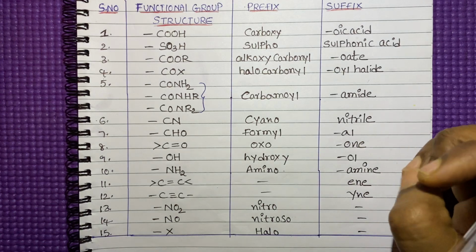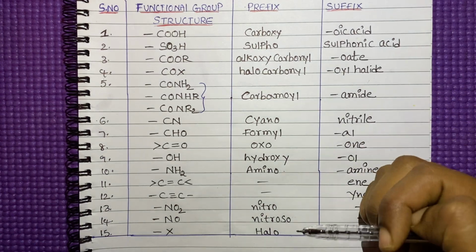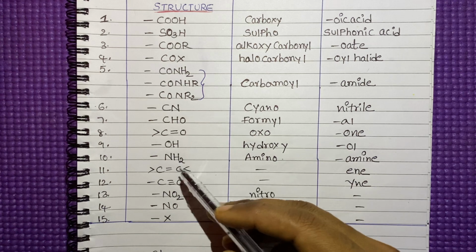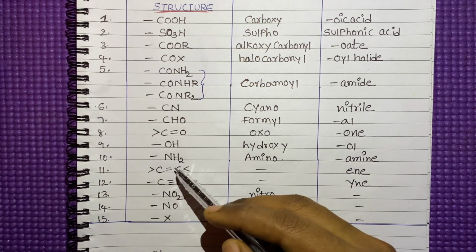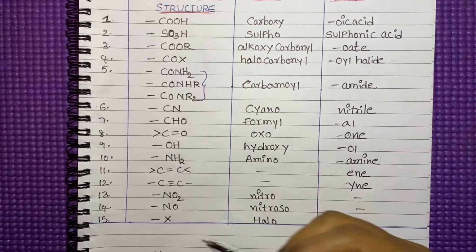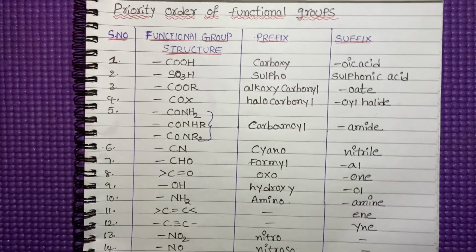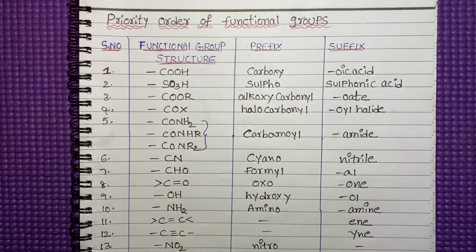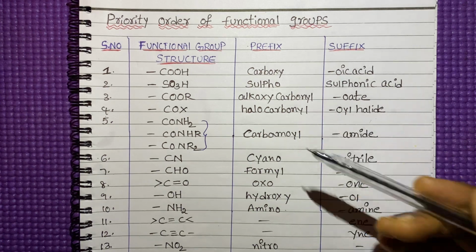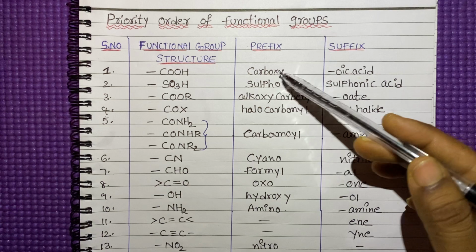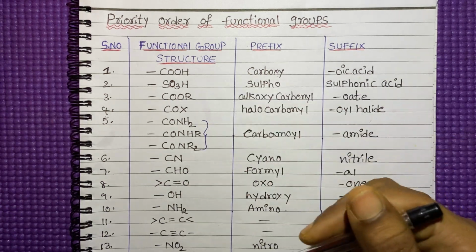This is one of the concepts, but it does not explain why alkenes and alkynes are arranged where they are. Commonly, it is the human convention. For our convenience, we are arranging the functional groups like this. See here, when we are giving names to these functional groups, we'll use some prefixes and suffixes. Here I gave some prefixes and suffixes for the functional groups.